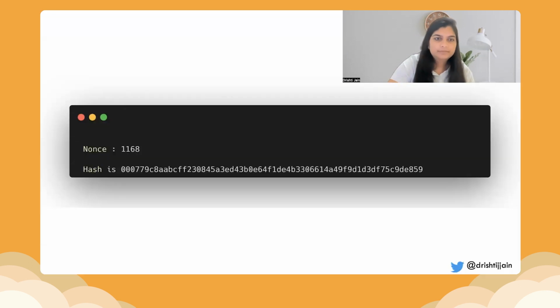earn from it. Now, for example, if there is a hash like this, originally there is a data and a nonce has to be attached to that data. And for example, SHA-256, one of the popular hashing algorithms, is used. And this is hashed out to get the hash that we want. Now, generally, in case of the Bitcoin blockchain, the hash that is there has starting zeros. So the number of zeros, if here as well you see, it is 000779. This is just an example that I've taken to give you an understanding about nonce.